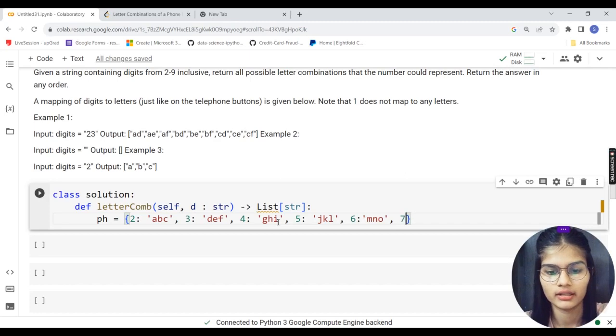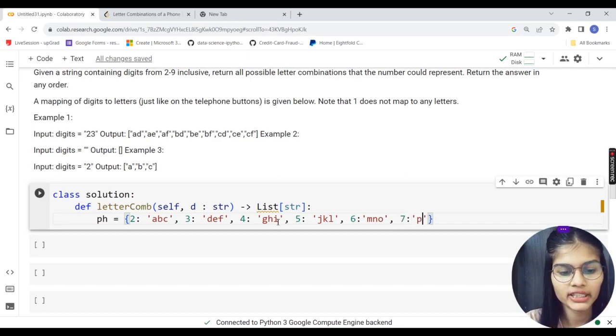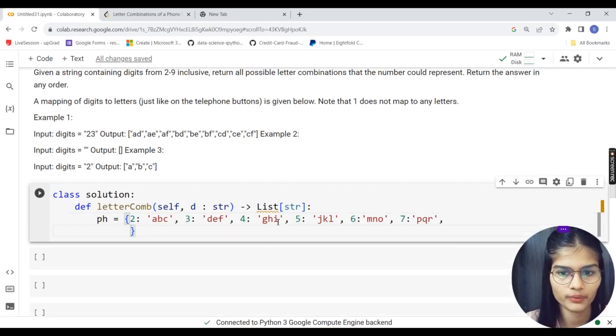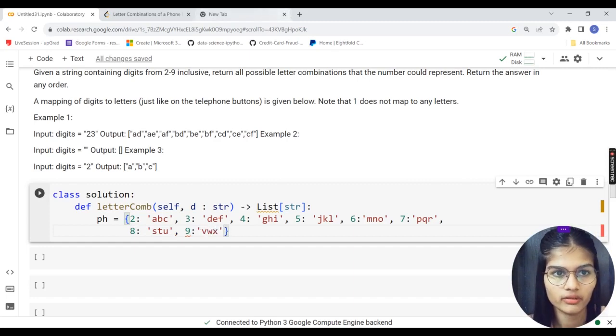Then M, N, O, P, Q, R. Okay, P, Q, R. Going down. P, Q, R, S, T, U. And S, T, U, V, W, X. We will revise it.